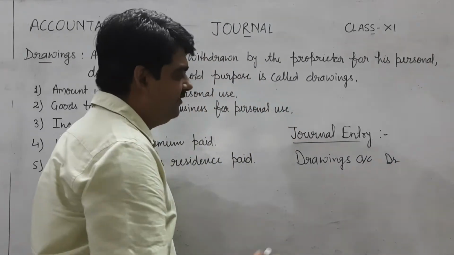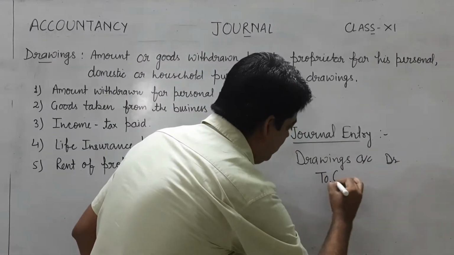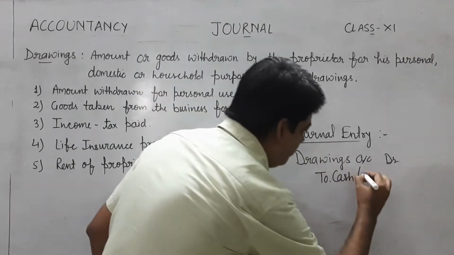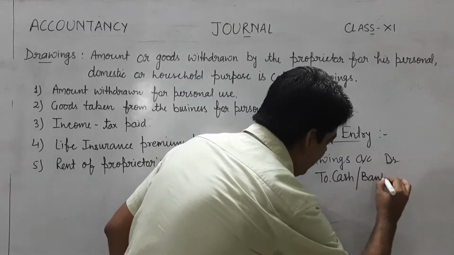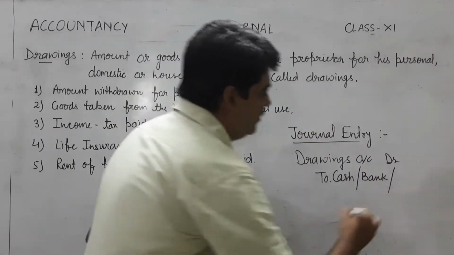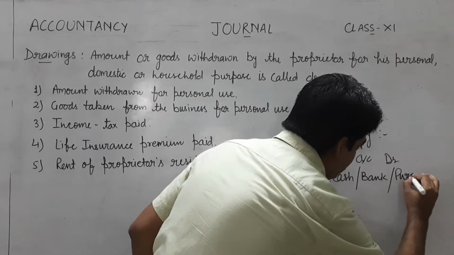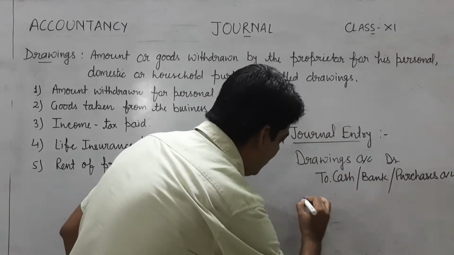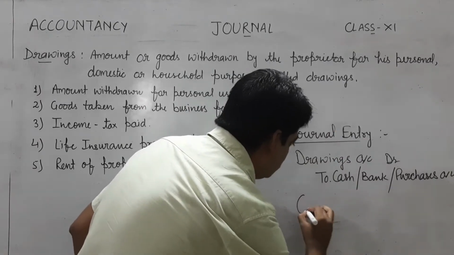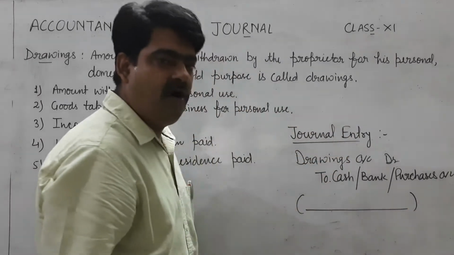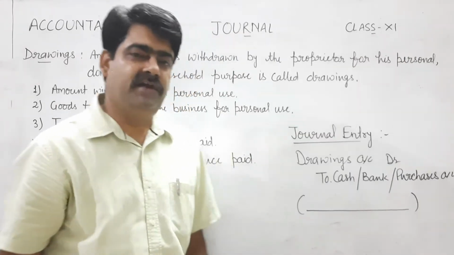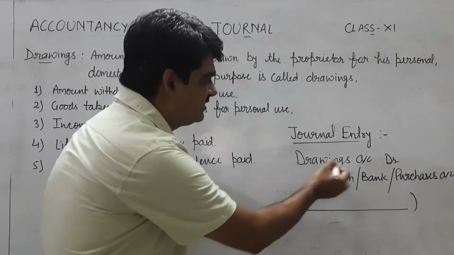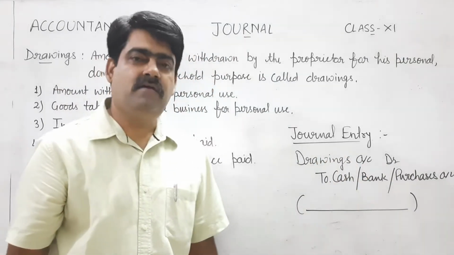And if we are withdrawing cash, so cash account will be credited. And if we are withdrawing money from bank, so bank account will be credited. And if we are taking goods from the business, so purchase account will be credited. And a very simple narration will come, that is amount or goods withdrawn by the proprietor for his personal use. So please learn this journal entry, that is drawings account debit to cash or bank or purchases.